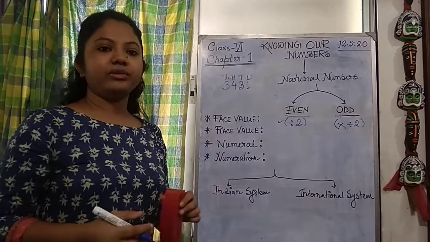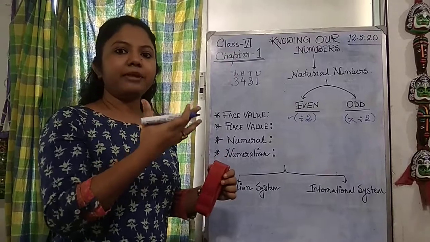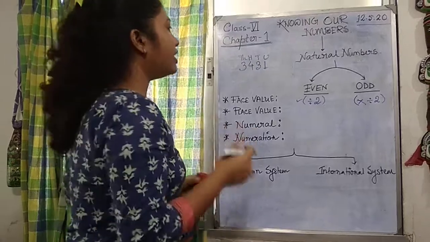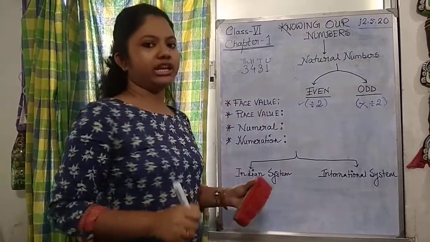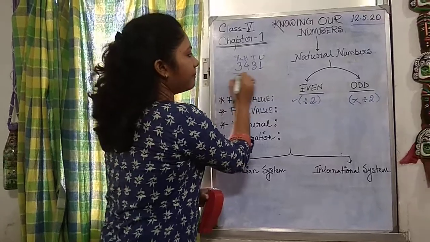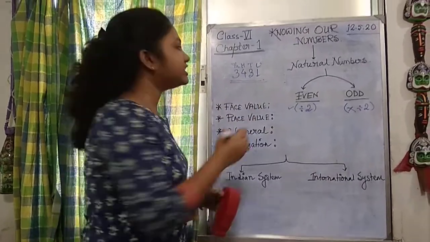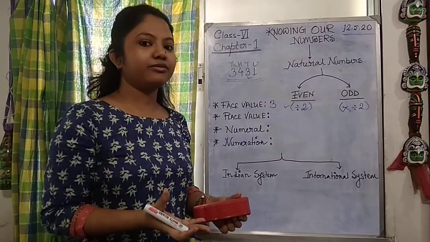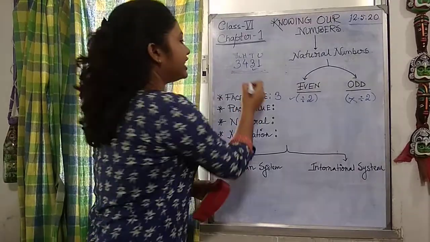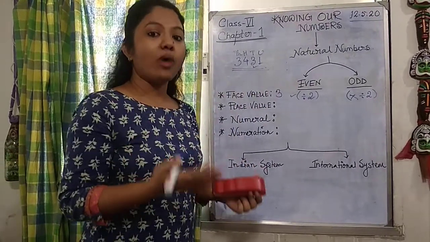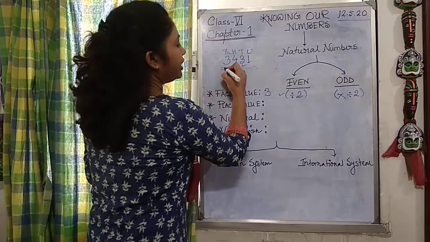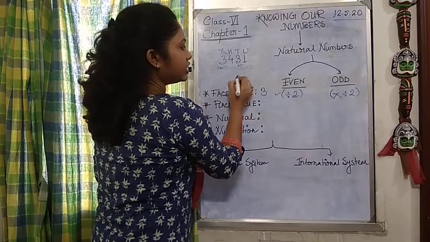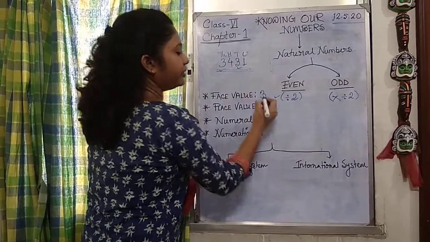So the face value means the face. What does that mean? The way we understand or recognize a number. If I ask what is the face value of 3 in this number, the face value of 3 is 3. While for the place value, see, 3 is sitting in two positions. In the tens position, one place value of 3 will be